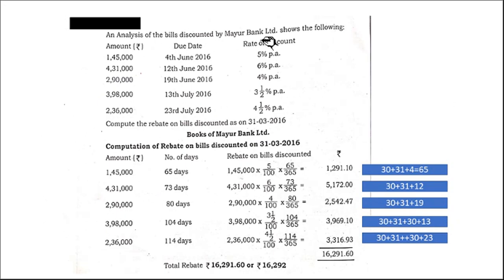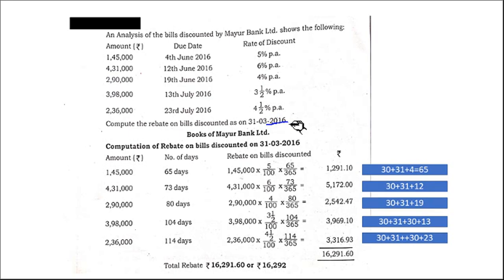An analysis of the bills discounted by Mayur Bank Limited shows the following. They have given the amount, due date and rate of discount. Compute the rebate on bills discounted on 31st March 2016. This date is important for us.